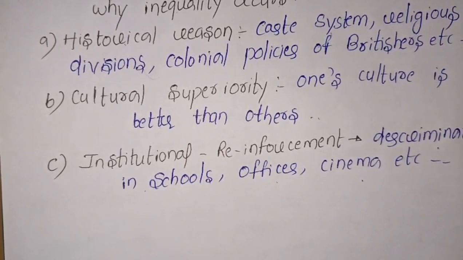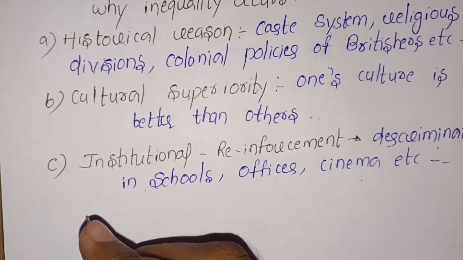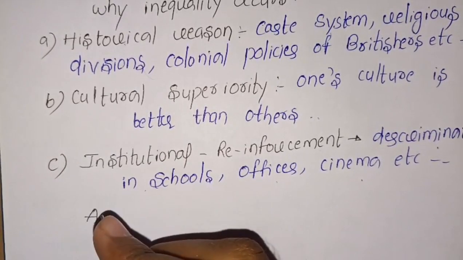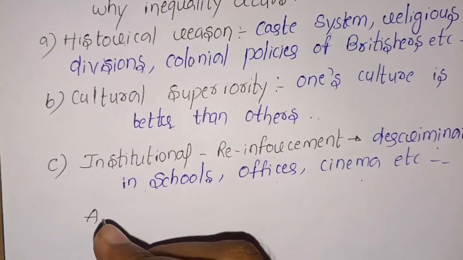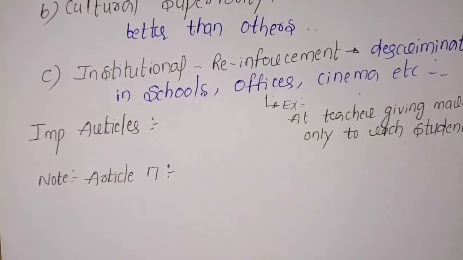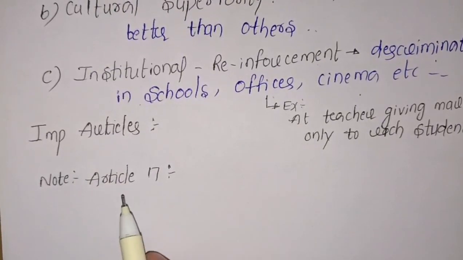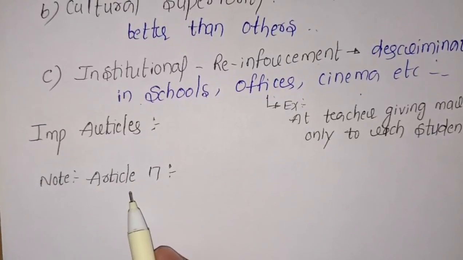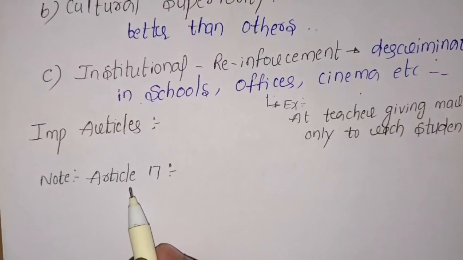Next, we will discuss a few important articles in this chapter. Now let's discuss some important articles. First of all, the important article in this chapter is Article 17.